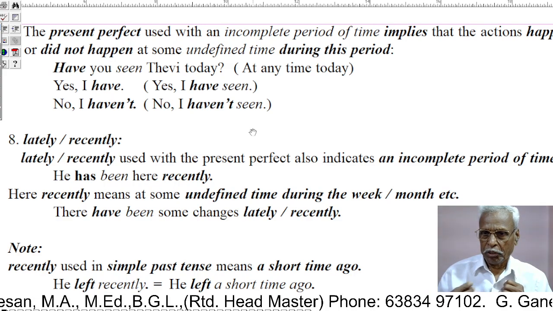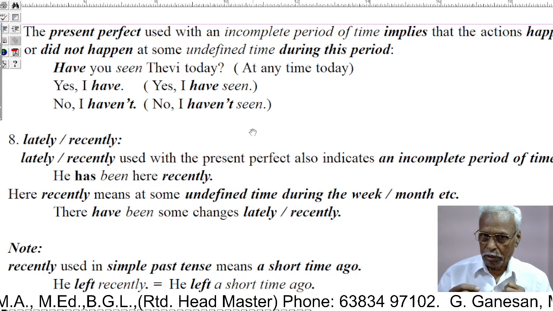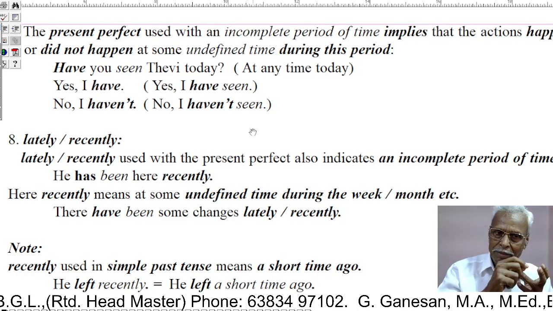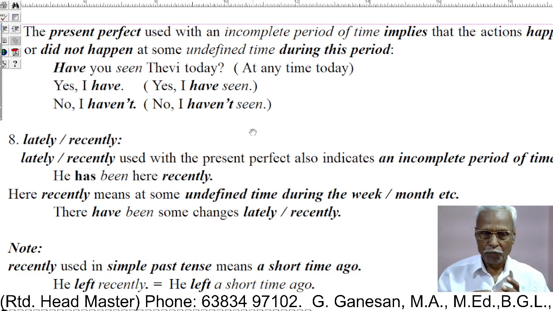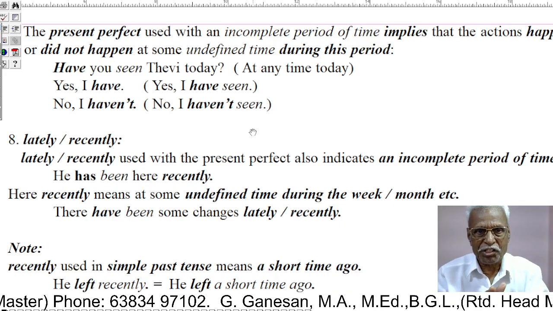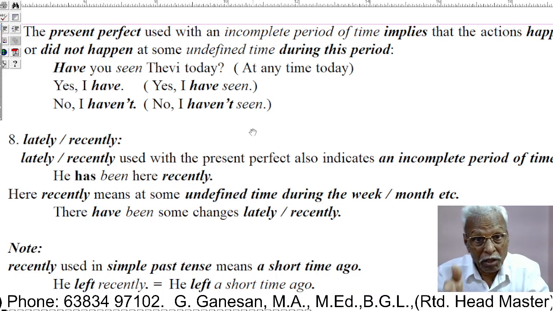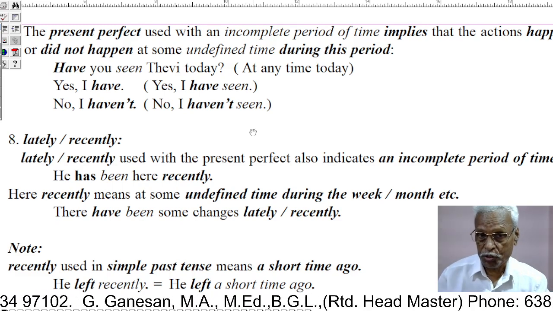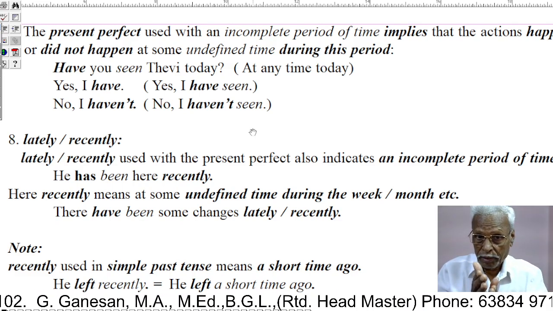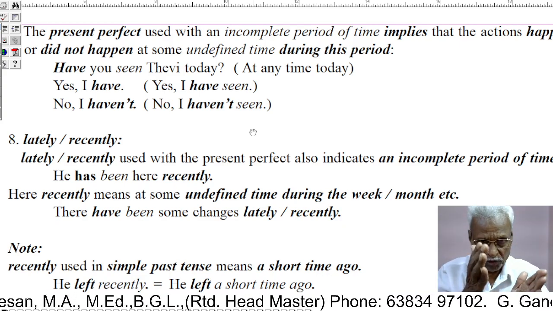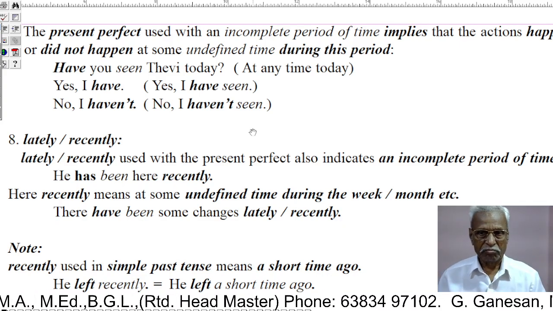It expresses an action that happened in the past in an incomplete period of time, an undefined time or indefinite time.